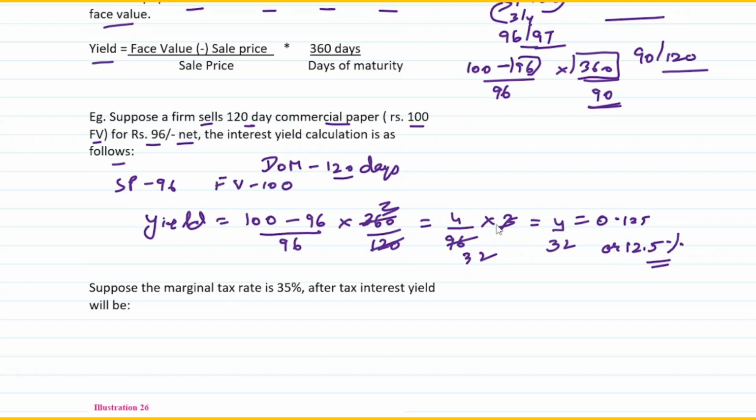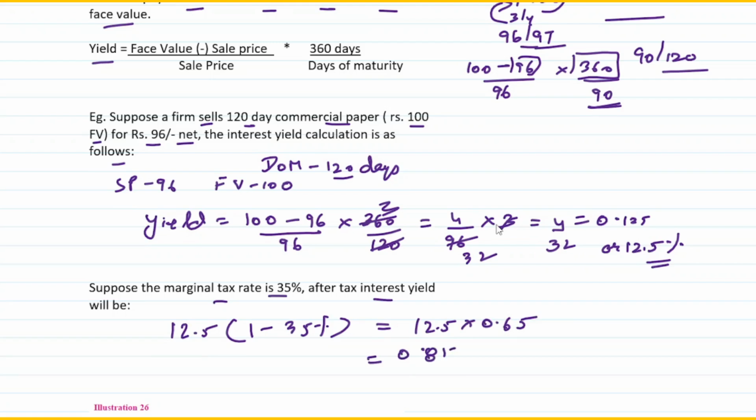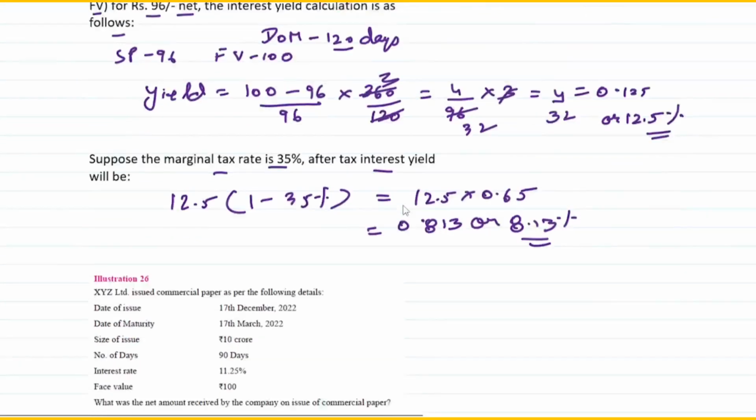Now suppose there is a marginal tax rate of 35%. What is the interest yield? If there is a tax, then this 12.5 has to be adjusted for the tax, that is 1 minus 35%. So this should be 12.5 into 0.65, or I can say it should be 0.0813, or 8.13%. I hope you understand, right? That's how you calculate the interest or the yield on the commercial paper.